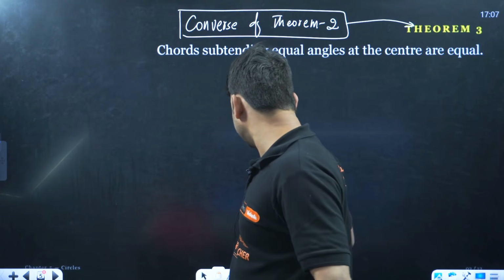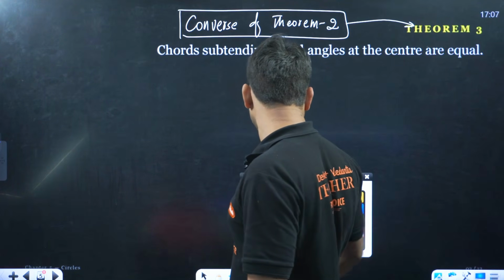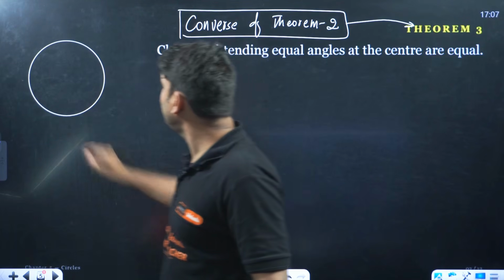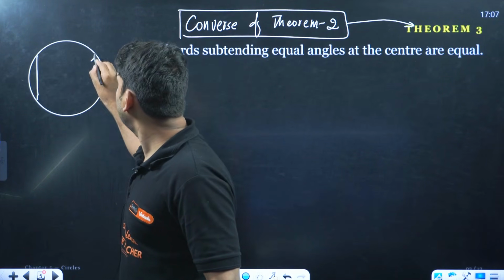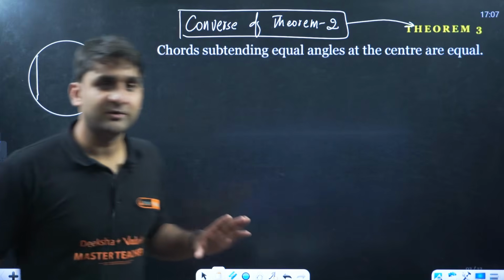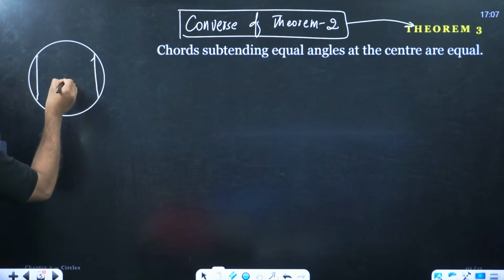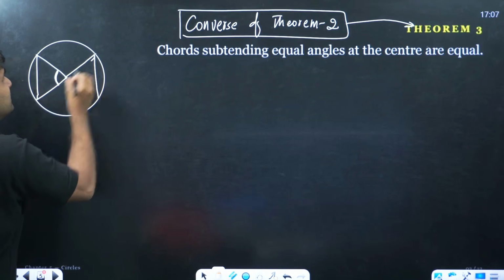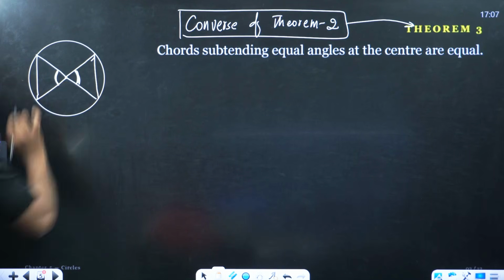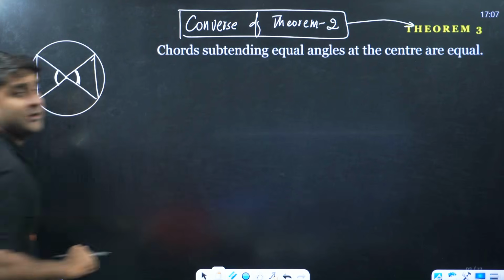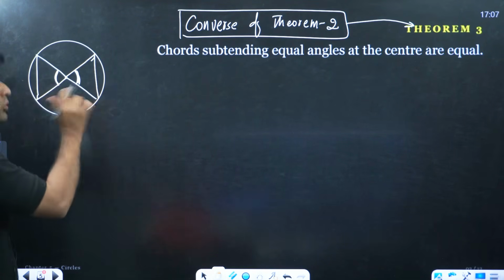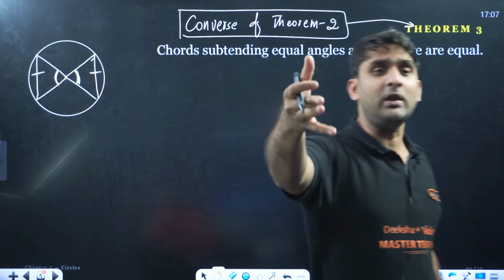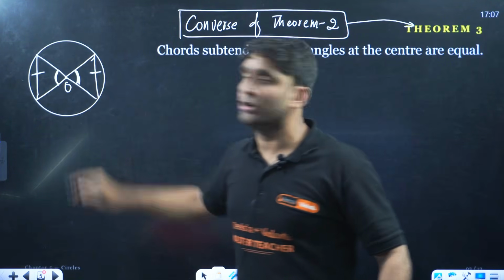Theorem number 2 says that, let's say I have a circle, and we have two chords, this chord and this. Both the chords are equal to each other. So what was theorem 2? Theorem 2 says that equal chords subtend equal angle at the center. This angle will be equal to this angle. Now what is theorem 3? Here in theorem 2, the chords are equal to each other. This information was already given. And if chords are equal, the angle subtending at the center will automatically be equal.